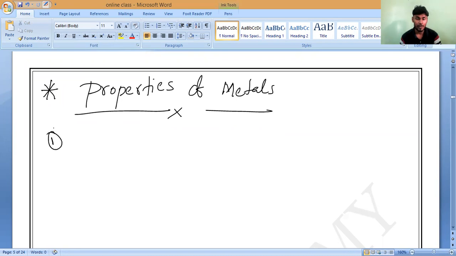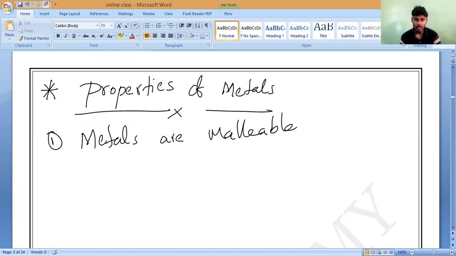The first property of metals is already a known thing to us. What is that? Can you say? Metals are malleable. Please write it. The first property is: metals are malleable. Learn the spelling of malleable: M-A-L-L-E-A-B-L-E. Correct or not? That's all. So now, what is the meaning of malleability?